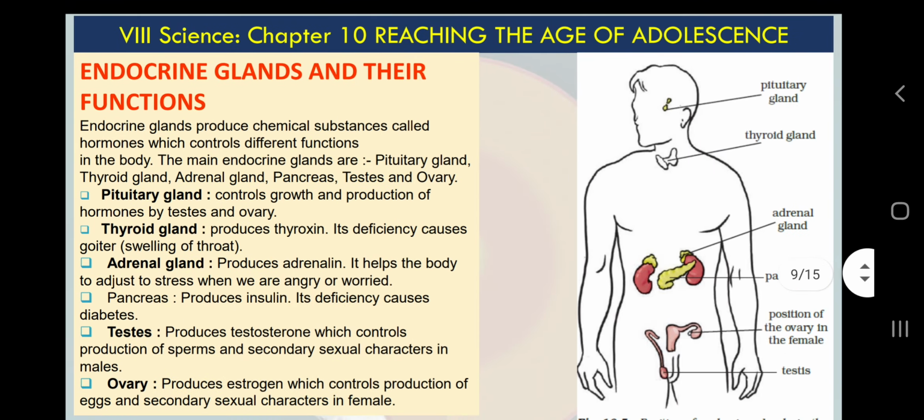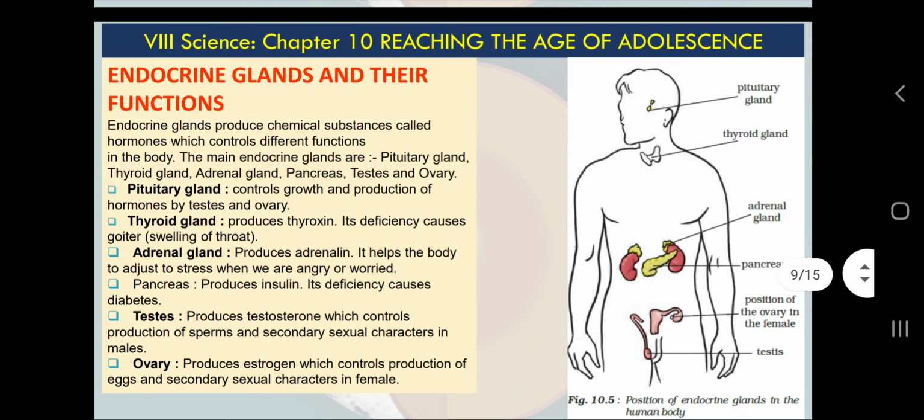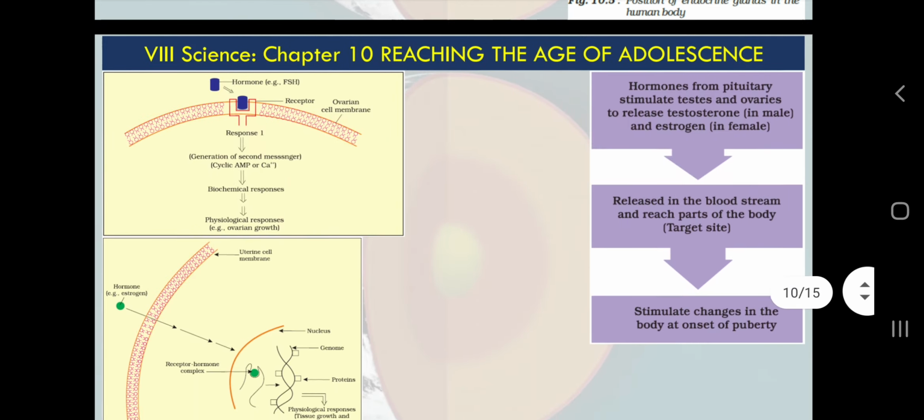Next thing, we have already discussed the endocrine glands and their secretions. You need not worry about this overwhelming information, because there are so many topics involved in this chapter. But we need to have an elementary idea, and you need to remember some names and some hormones. So along with your NCERT, if you refer to the video and stick to your NCERT, by practice you will be able to complete your syllabus.